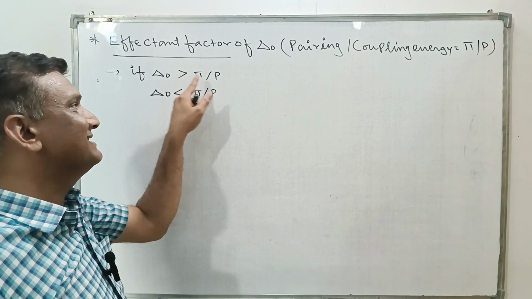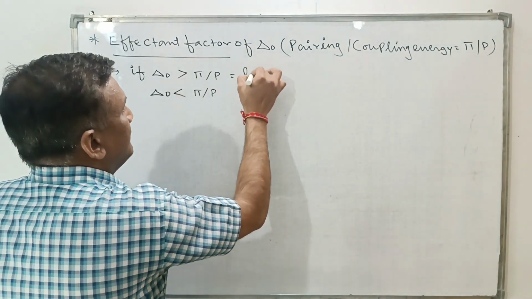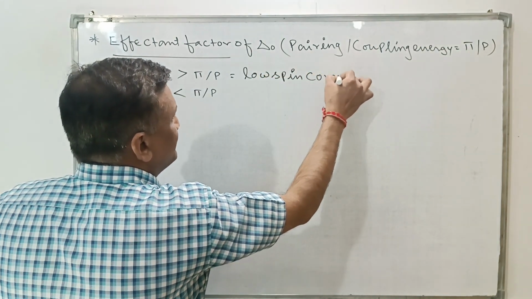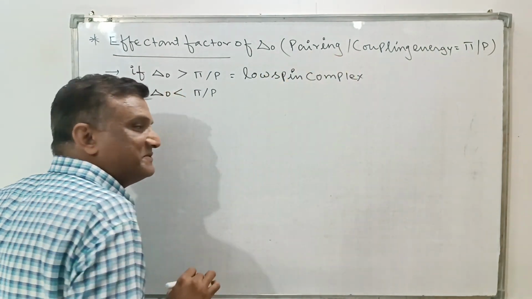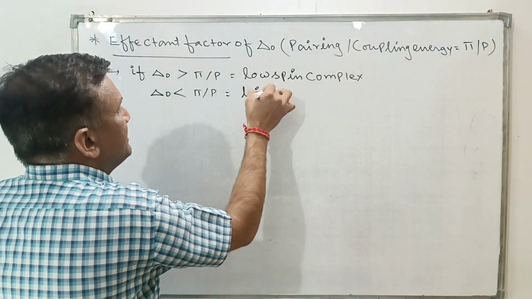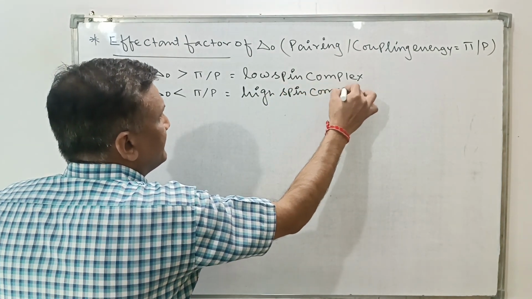If del O is greater than the pairing energy P, there will be formation of a low spin complex. Now it's time to discuss the meaning of a low spin complex. And this other case is the high spin complex. Here there will be formation of a high spin complex.